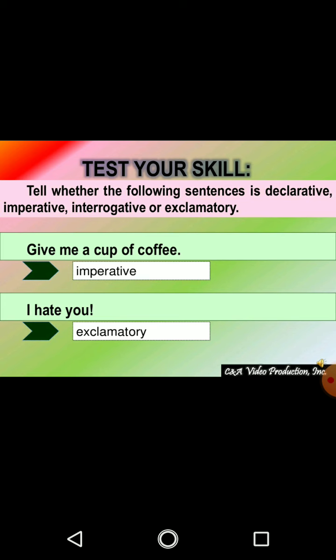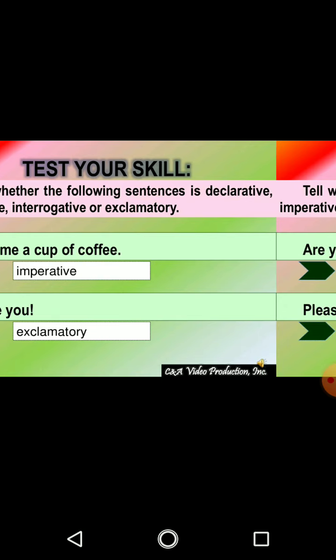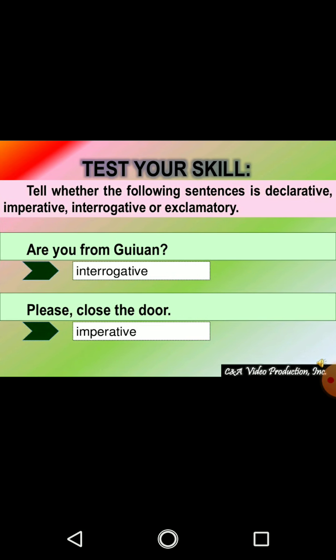Tell whether the following sentences are declarative, imperative, interrogative, or exclamatory. Now, give me a cup of coffee. What sentence is this? This is an imperative sentence. Why? Because it is a request, command, or demand. I hate you, with an exclamation mark. So it is called an exclamatory sentence. Now, are you from Yunnan? This is an interrogative because we are asking the question.